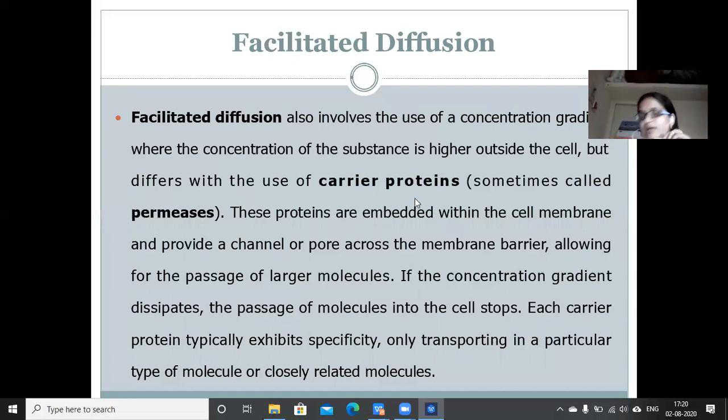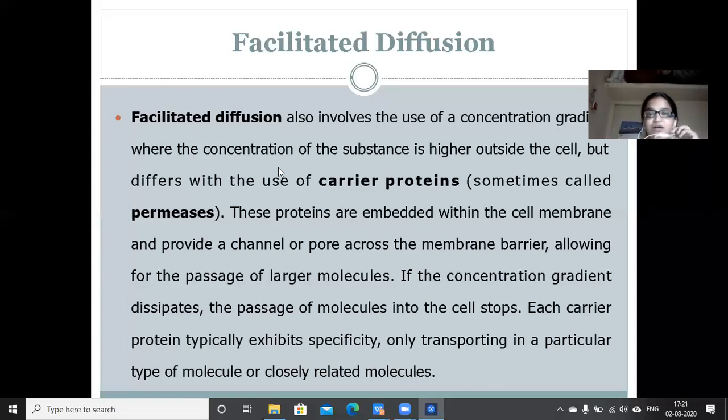Here carrier proteins are involved in facilitated diffusion, whereas there is no involvement of these carrier proteins in passive diffusion. In passive diffusion there was no involvement of any proteins in this process, but here there are carrier proteins. The other name for carrier proteins is permeases. These proteins are embedded within the cell membrane and provide a channel or pore across the membrane barrier, allowing for the passage of larger molecules.